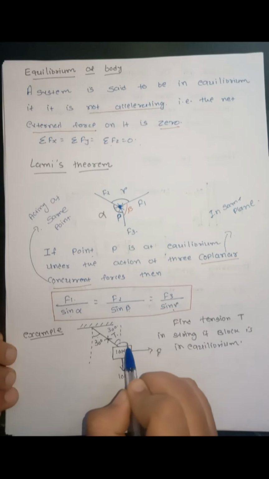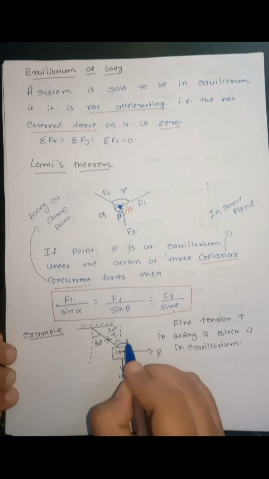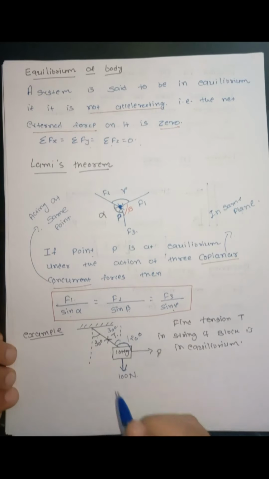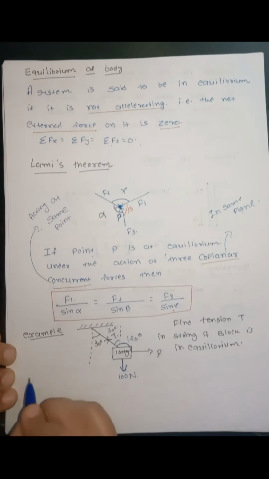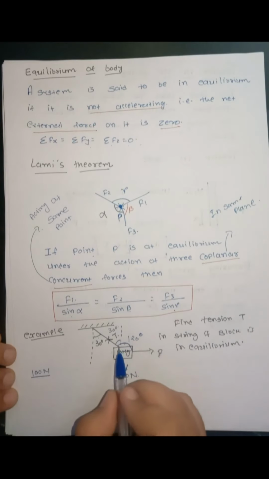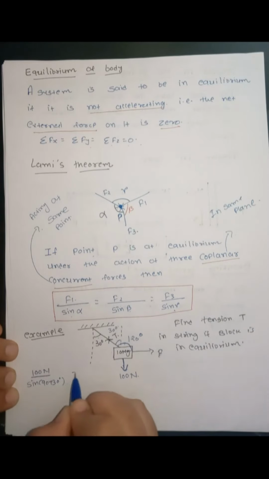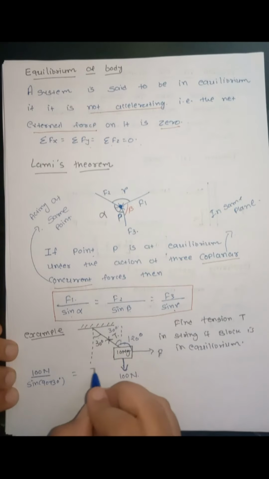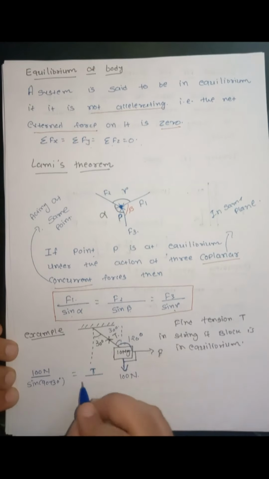So this total angle with the horizontal will be 90 plus 30, that is equal to 120 degrees. So using Lami's theorem, the force 100 Newton divided by its opposite angle, which is 120 degrees, so sine of 90 plus 30 degrees, is equal to this tension force T divided by the opposite angle, which is 90 degrees, so sine 90 degrees.